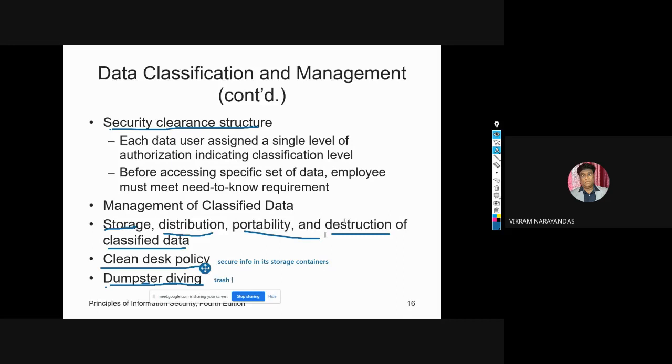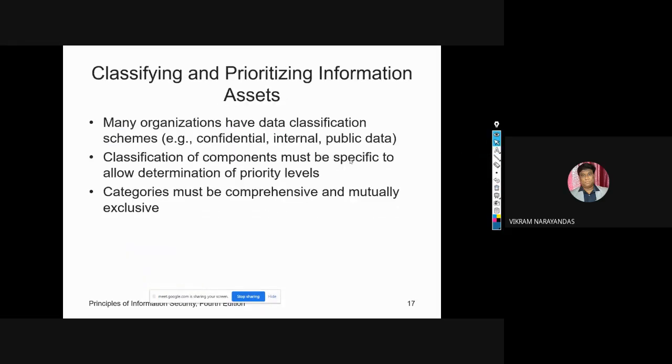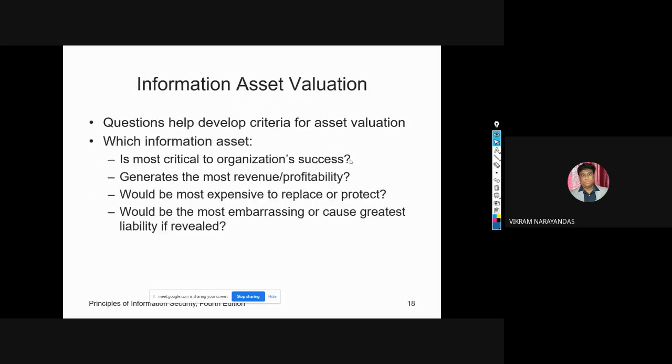Okay. So these are some data classification and management topics in information security systems. Tomorrow we'll go for classifying and prioritizing the information assets, and information asset evaluations.